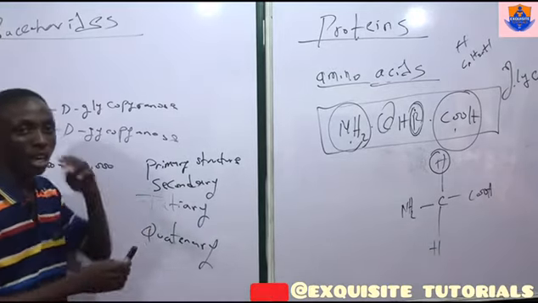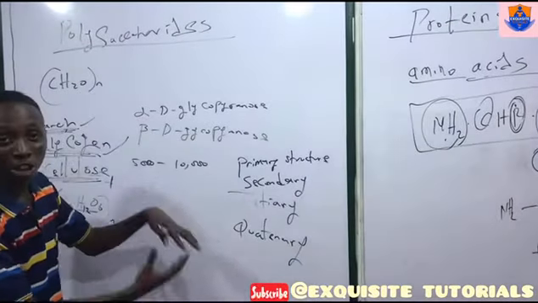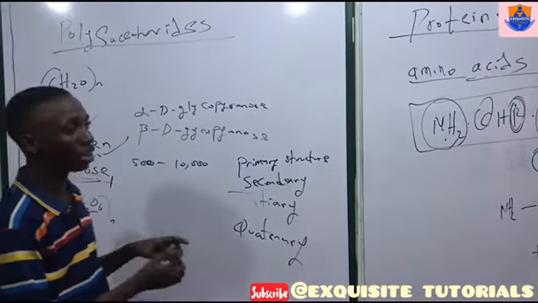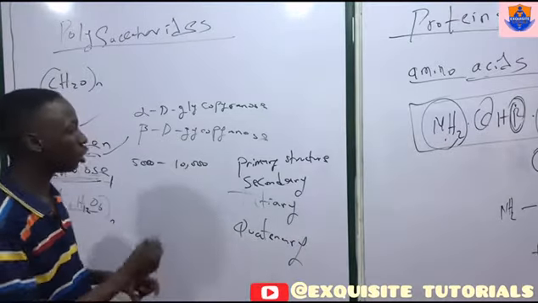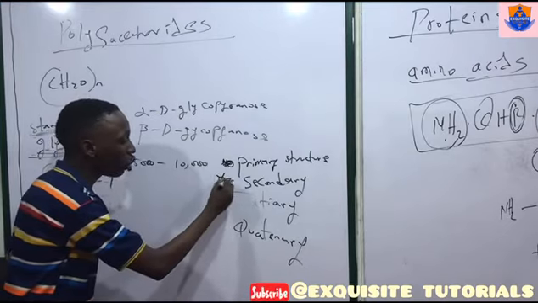Now, the primary structure of proteins is simply long chains of amino acids, meaning amino acids that form straight chains. That is the primary structure of amino acids.